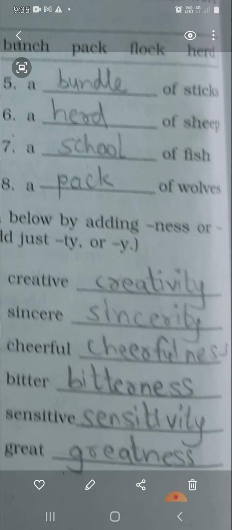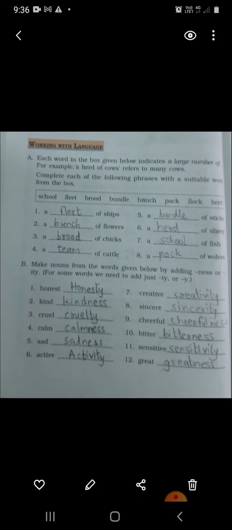Sincere, sincerity. Cheerful, cheerfulness. Bitter, bitterness. Sensitive, again we have E at the last, so we cut the E and write sensitivity. Great, greatness. So this was about the exercise given on page number 22.